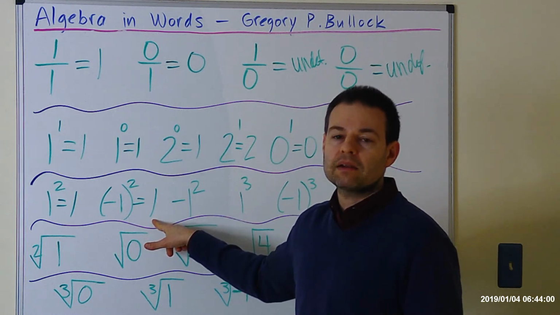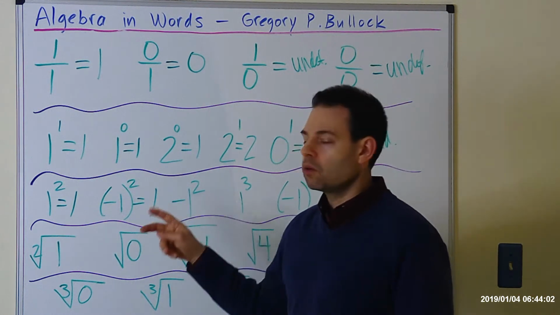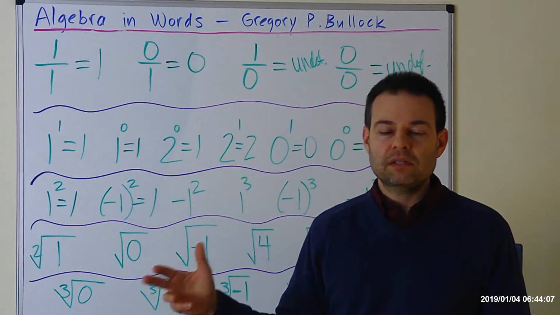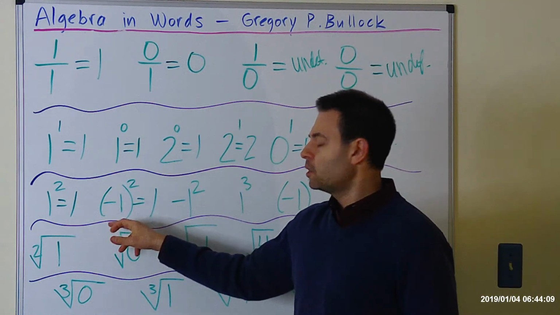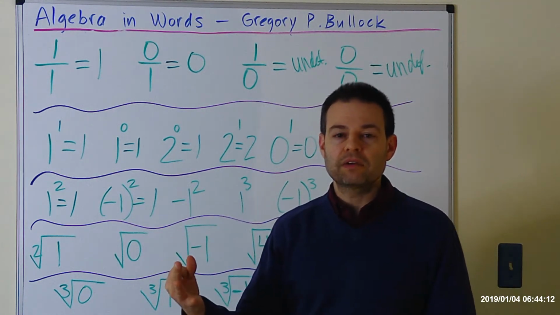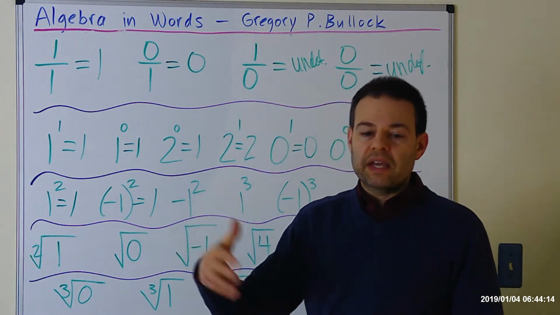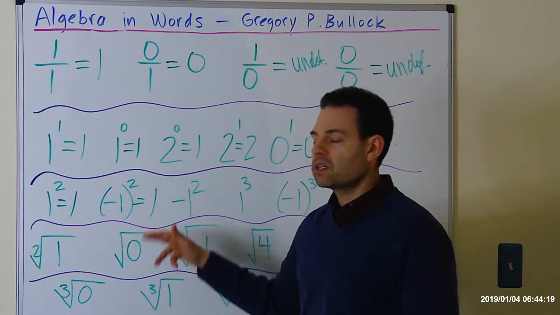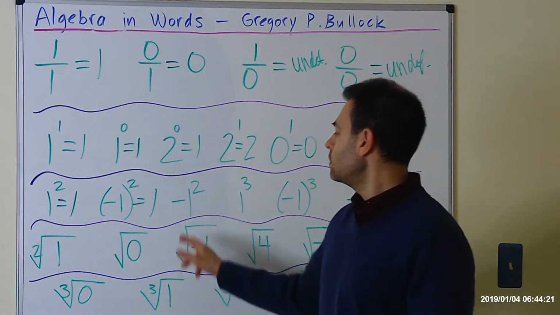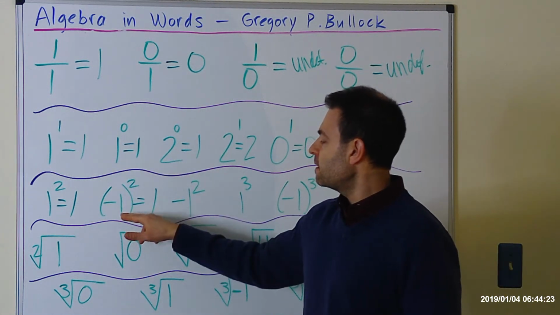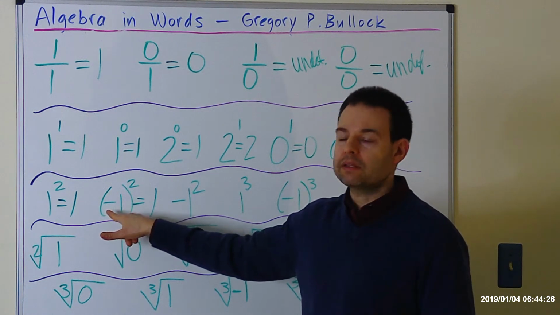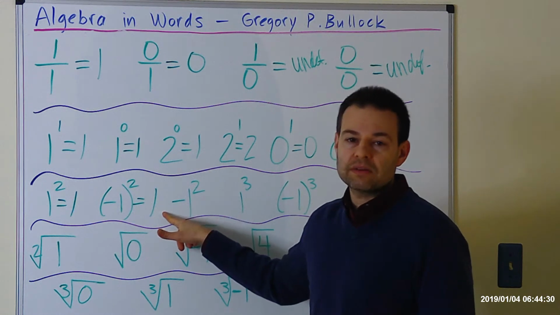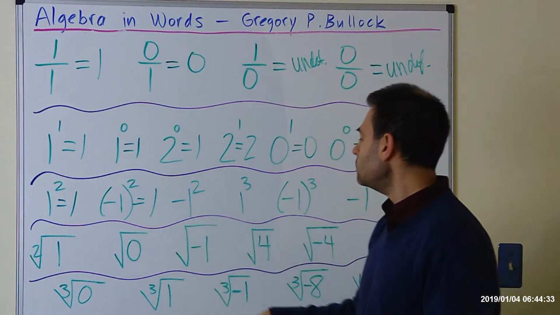Why does that happen? Because if you think of exponents as the number of times you're multiplying the base times itself, every time you multiply a negative times a negative, you get a positive. So every repetition of those pairs is always going to come out to be positive. So again, the take-home point is that any negative base in parentheses raised to any even power is going to equal a positive number. In this case, it was 1.